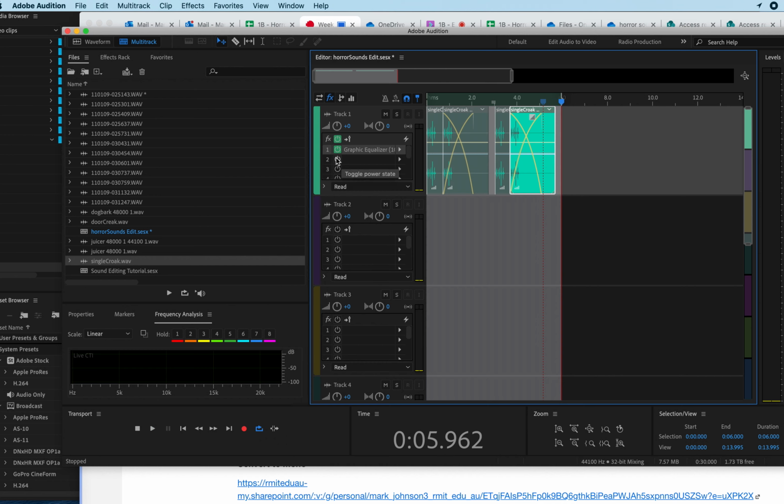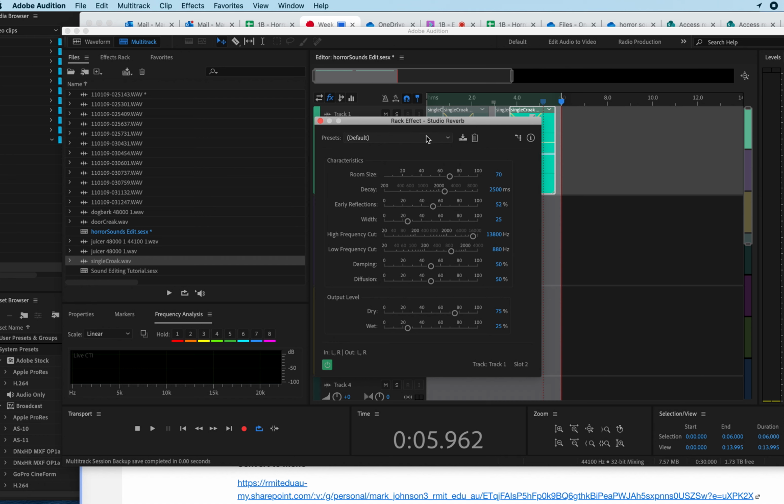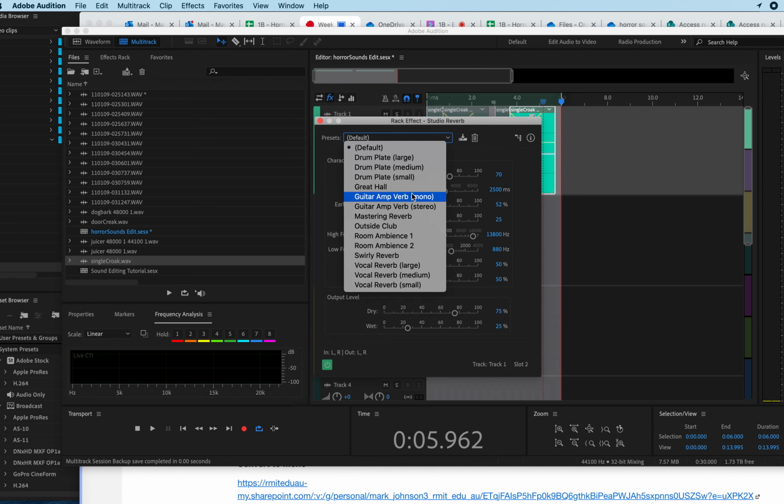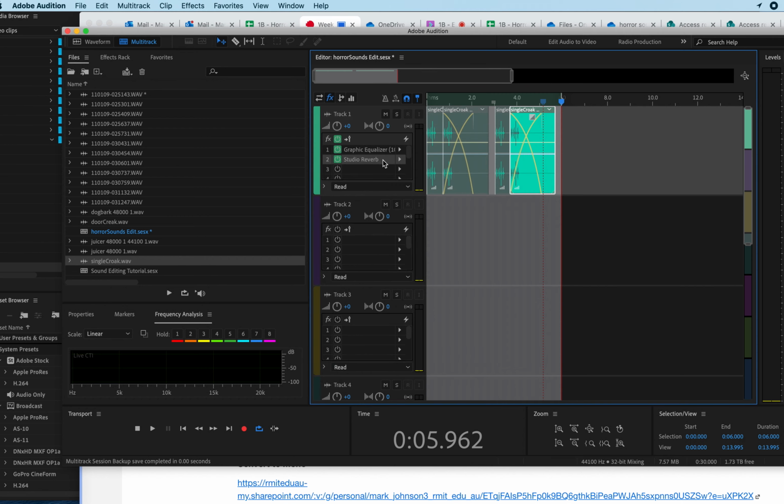Okay, and then I'm going to make it sound like it's a long way off, a distant echo. So I'm going to add what's called reverb. I'm just going to add studio reverb, that will do. Look at my defaults. I like the plate reverbs, they're generally good. These are sort of more musical ones. I might just try another set, this studio.